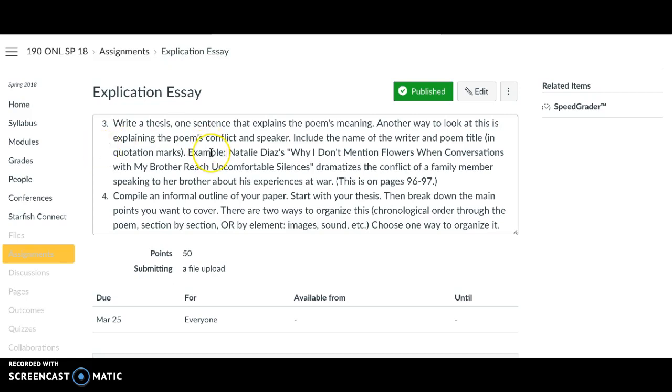So here's an example. This is on pages 96 to 97 if you want to take a look at it in your book. Here's my thesis. Natalie Diaz's, this is a long title, Why I Don't Mention Flowers When Conversations with My Brother Reach Uncomfortable Silences, dramatizes the conflict of a family member speaking to her brother about his experiences at war. So basically I'm consolidating the meaning of the poem, the idea that it's getting at, into one sentence.